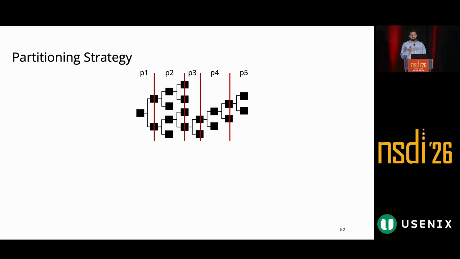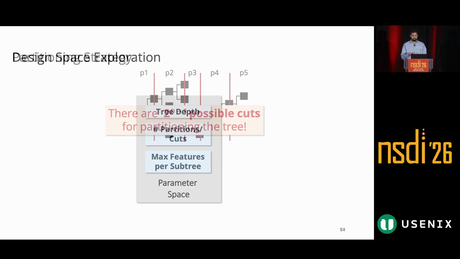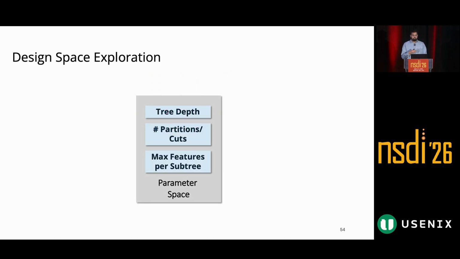Others benefit from deeper final partitions for more precise classification at the very end. And there are applications which benefit more from having balanced sizes of all partitions. The number of possible ways to cut a tree that has depth d is given by 2 raised to the power d minus 1.